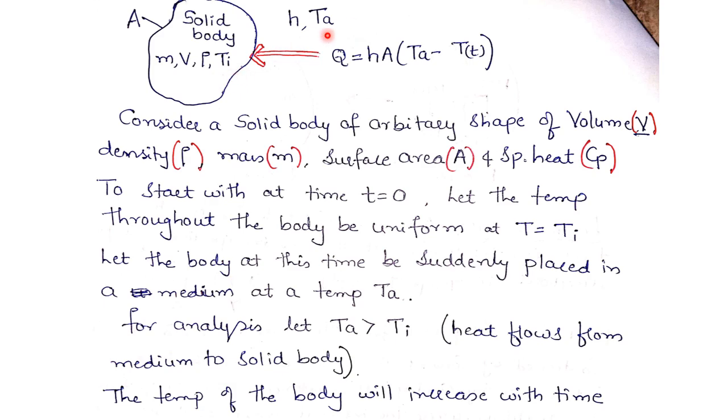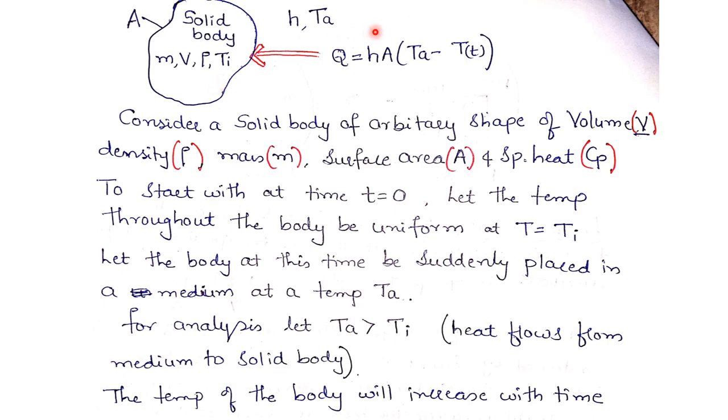When the temperature Ta is greater than Ti, then definitely heat flows from the medium to the solid body. We can also consider Ti greater than Ta. If such a condition is there, then heat flows from the solid body to the medium, whatever we may assume here. But for our analysis purpose, we have assumed Ta is greater than Ti, so heat flows from the medium to the solid body.